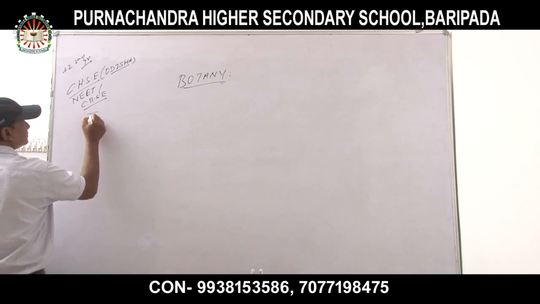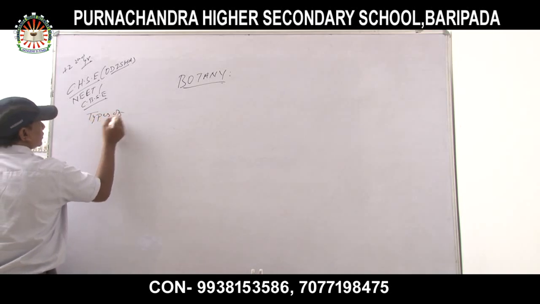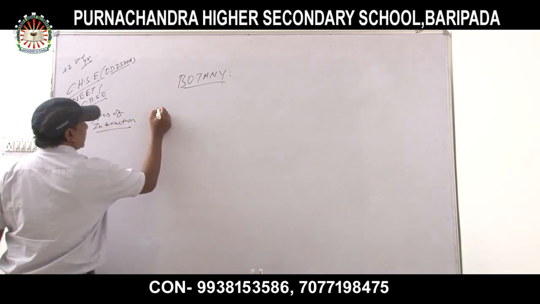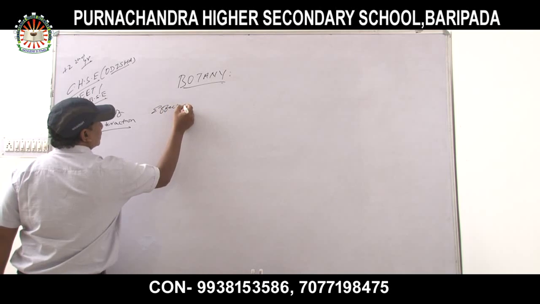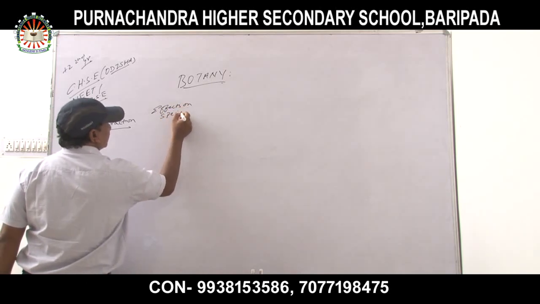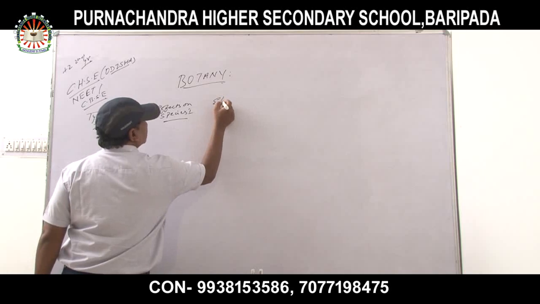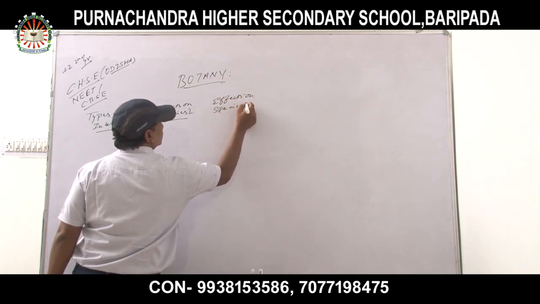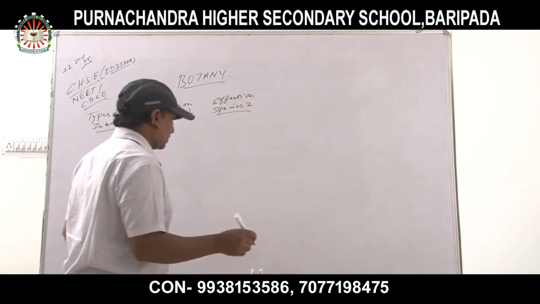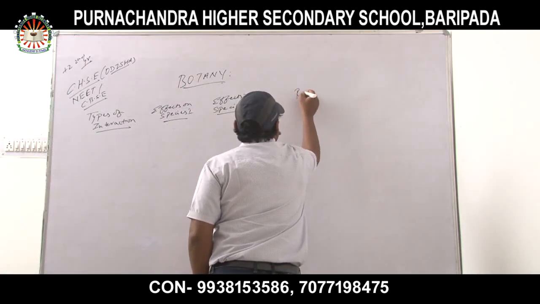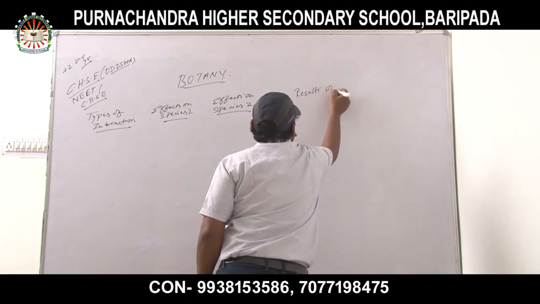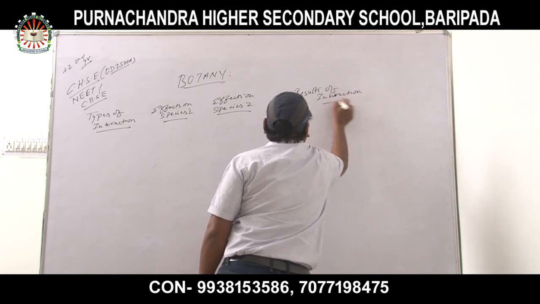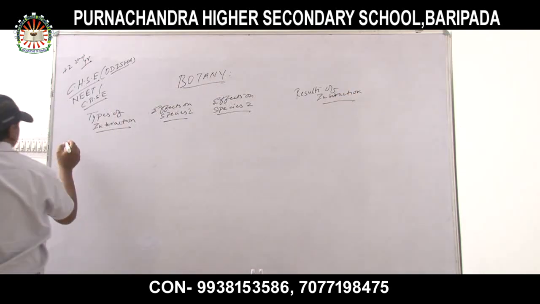Types of interactions, effects on species 1, effects on species 2, results of interaction. Okay, the first one in types of interaction is mutualism.